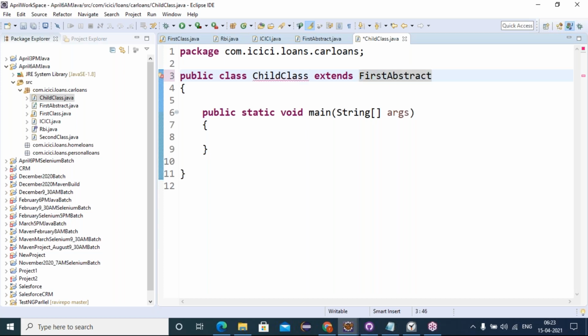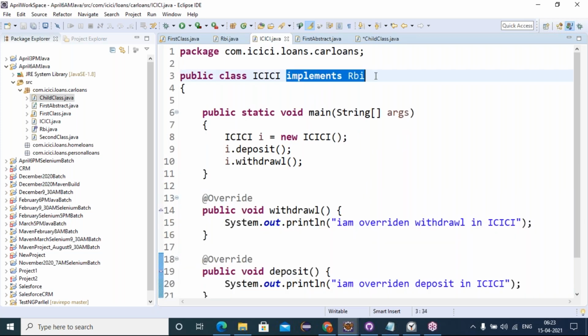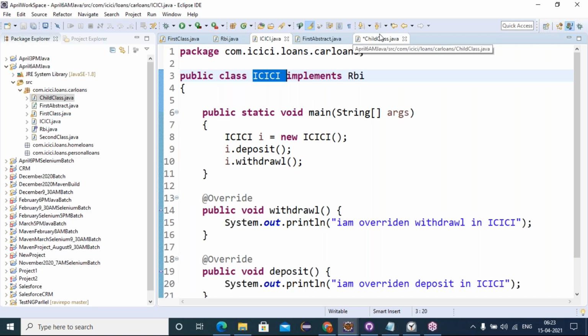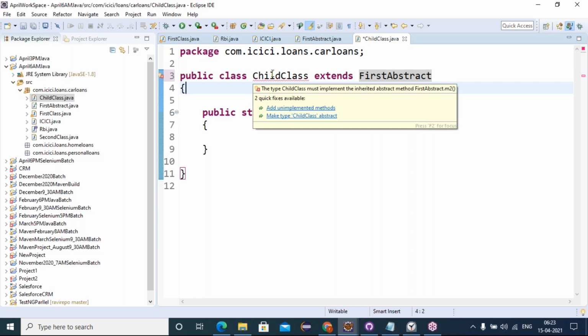When implementing the abstract class and unimplemented methods into the child class, we use extends, where extends stands for inheritance. The same error comes like when we implement the interfaces inside the classes. In a similar way, when I was extending the abstract class to the child class, it caught the error, stating that the type child class must implement the inherited abstract methods from first abstract. We want to implement this in the child class.